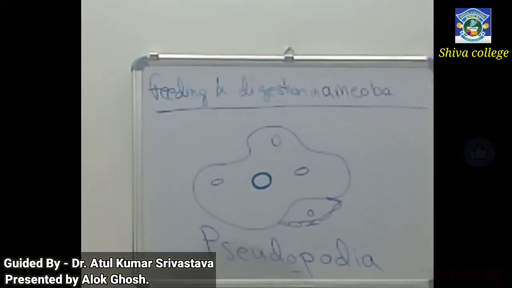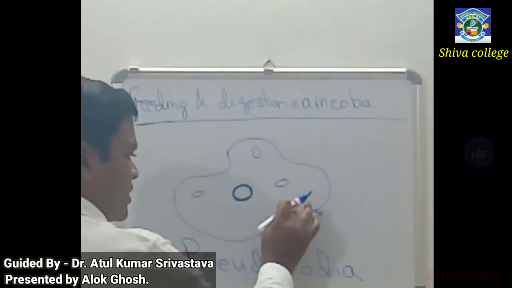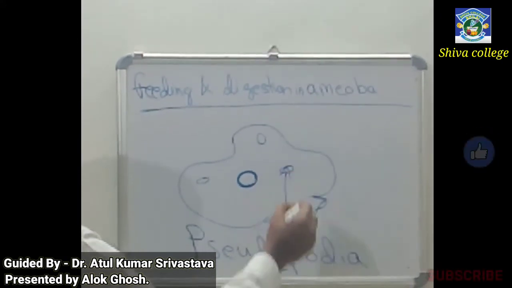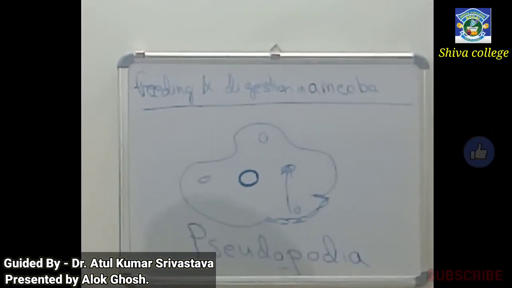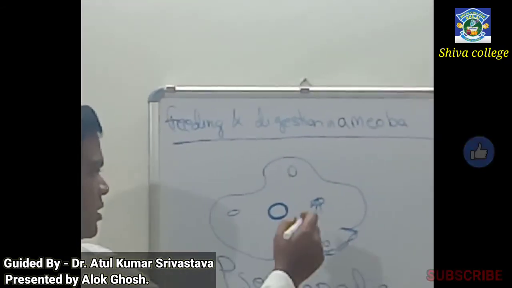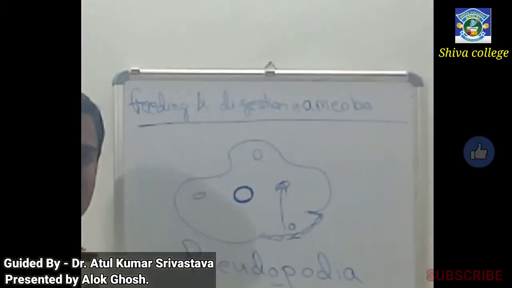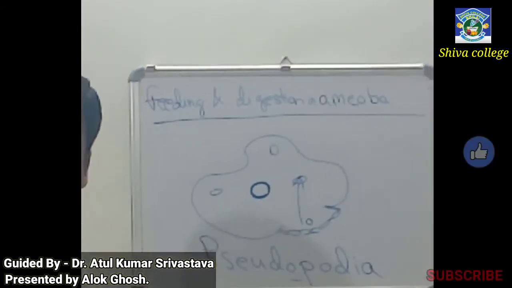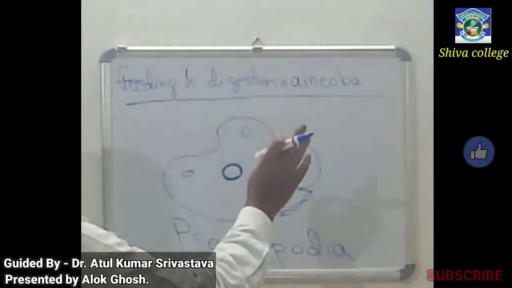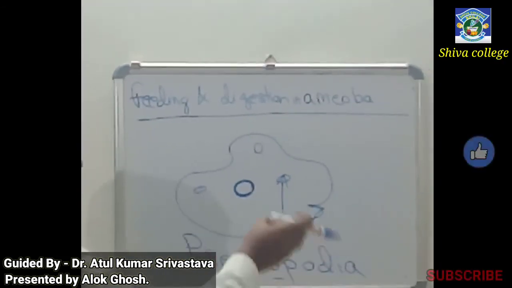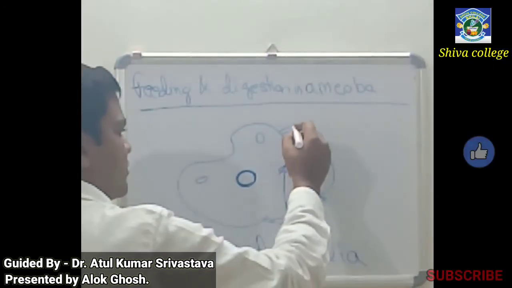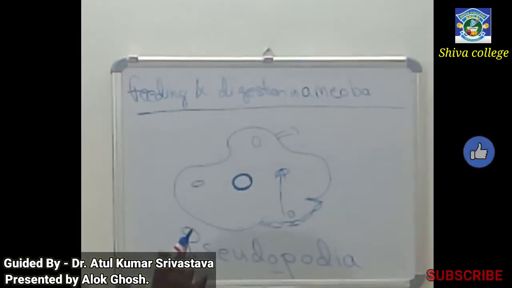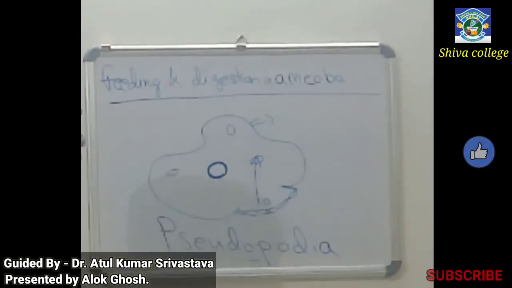After that, the food which it has fed on gets trapped into these vacuoles. And in this vacuole, the food which is fed on by the amoeba is digested, and the waste material is ejected out. So this is the process of how amoeba feeds and digests its food.